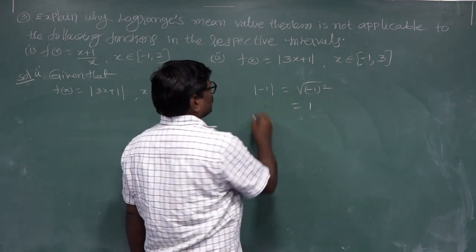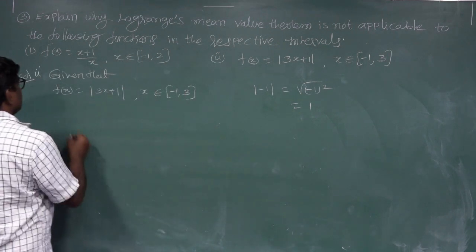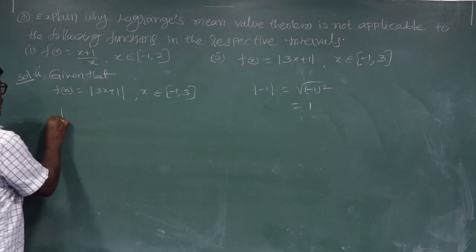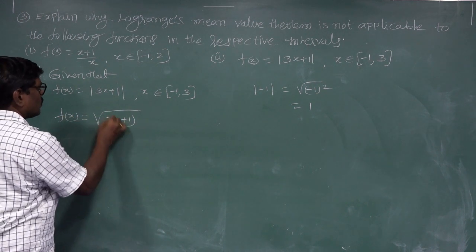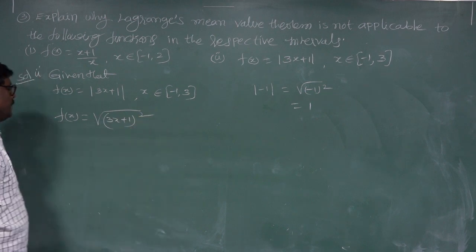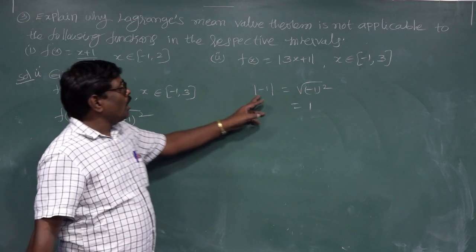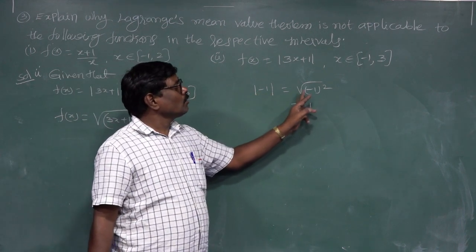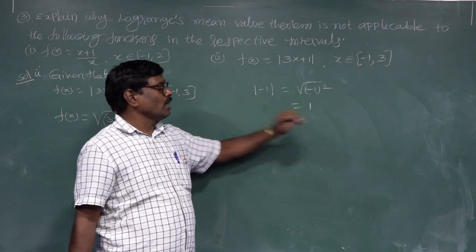For f of x equal to root of 3x plus 1 whole square, consider the derivative. Mod of minus 1 equal to under root of minus 1 whole square; the square and square root cancel, this is 1.